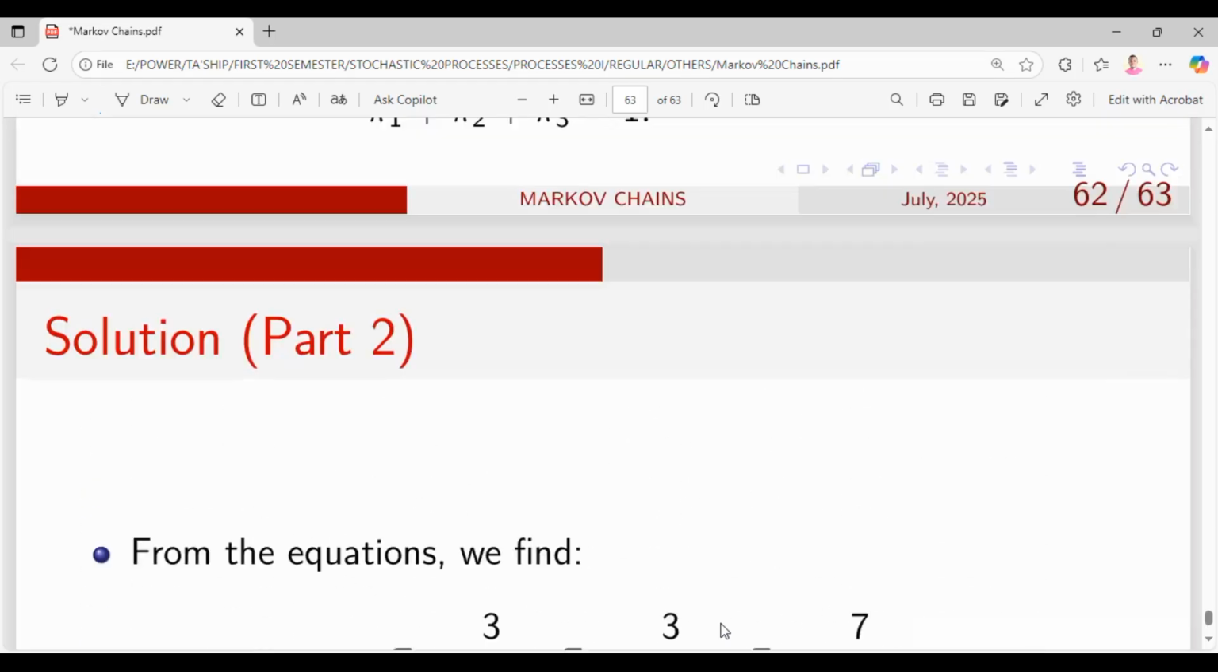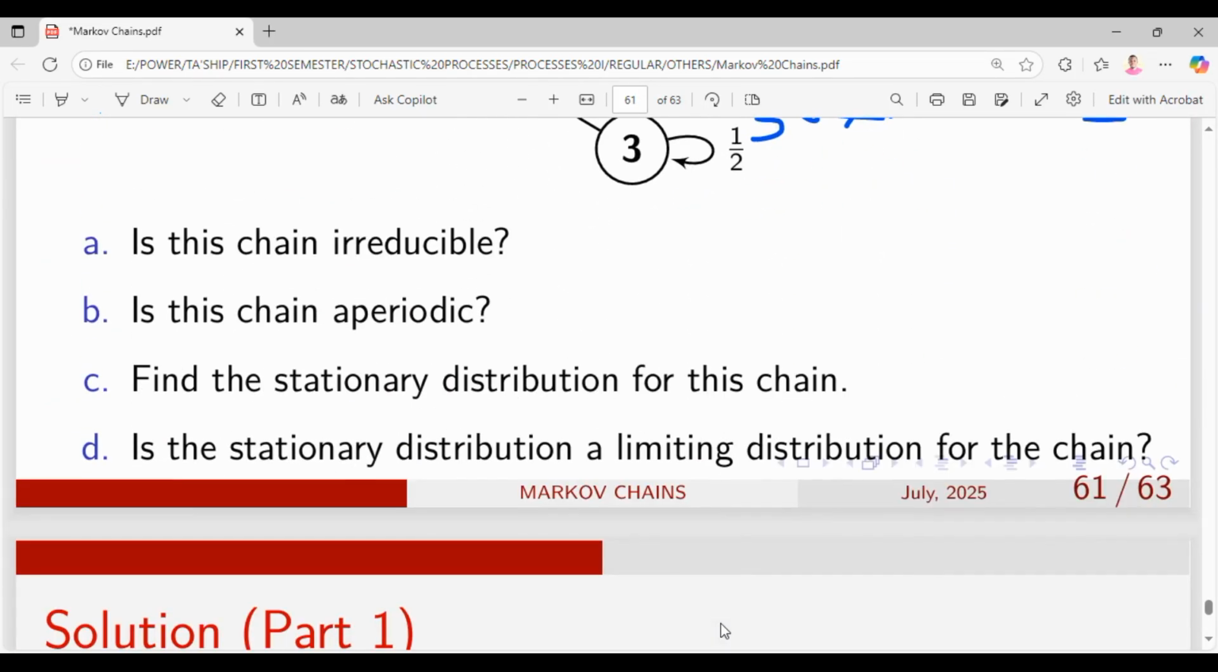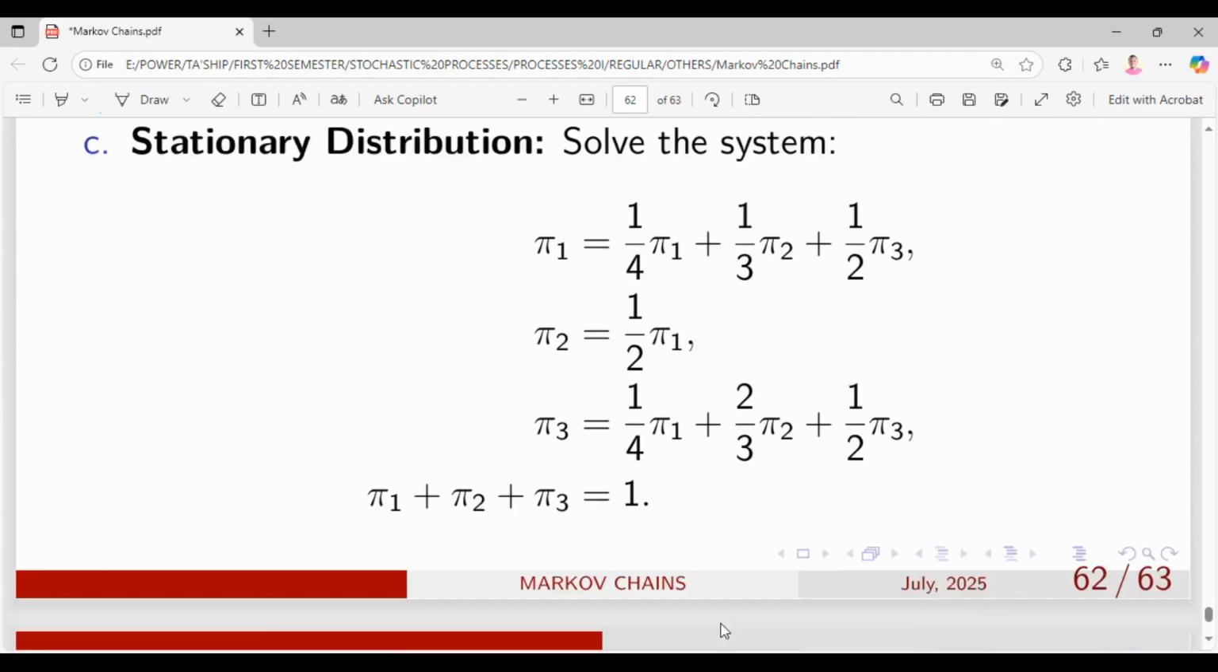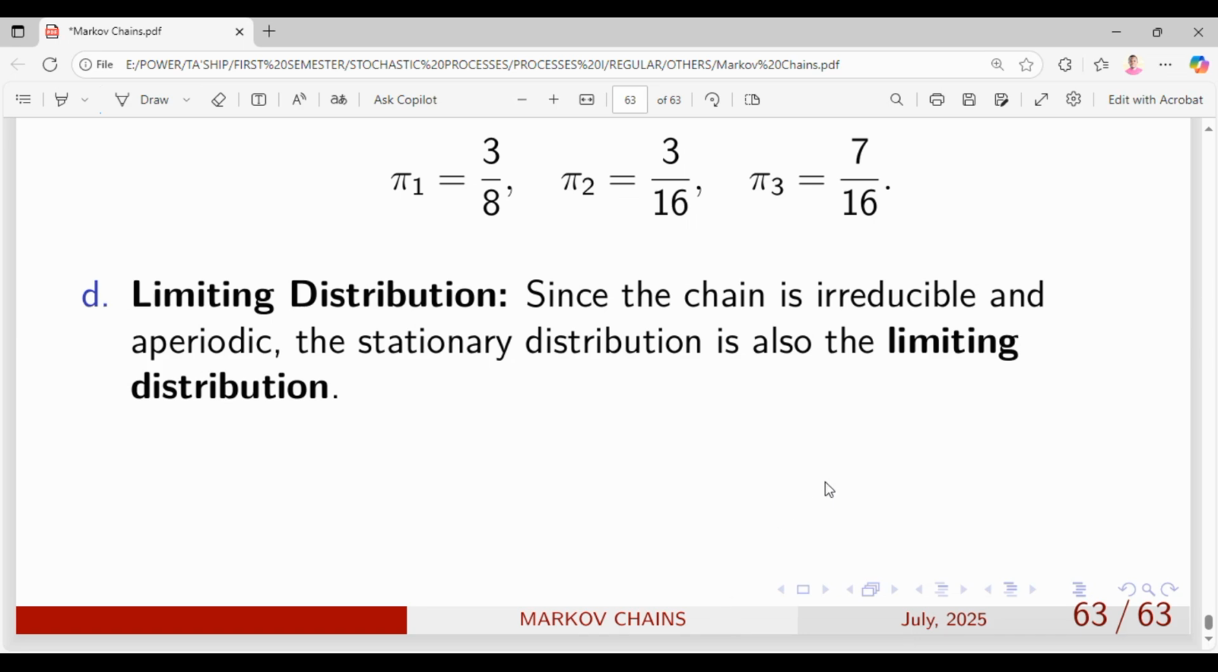Our last question was: is the stationary distribution a limiting distribution for the chain? Since the chain is irreducible and aperiodic, the stationary distribution is also the limiting distribution. Note that for the stationary distribution to be the limiting distribution, the Markov chain should be irreducible and aperiodic. Once that is done, we have satisfied our demand.